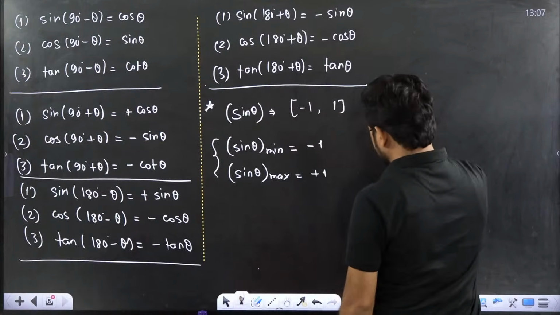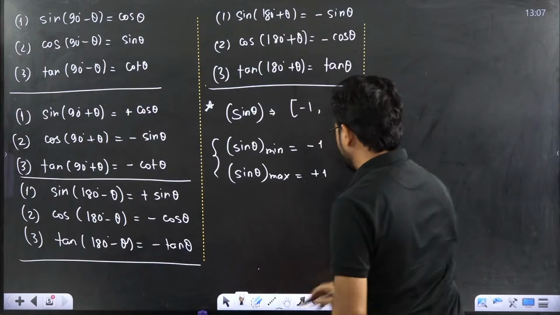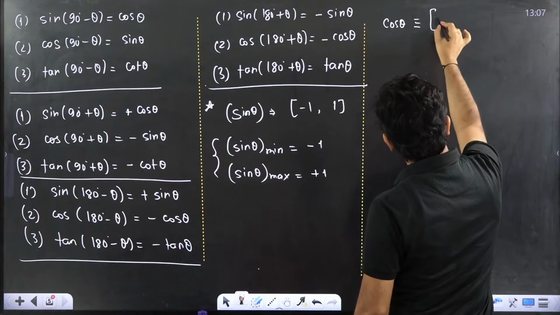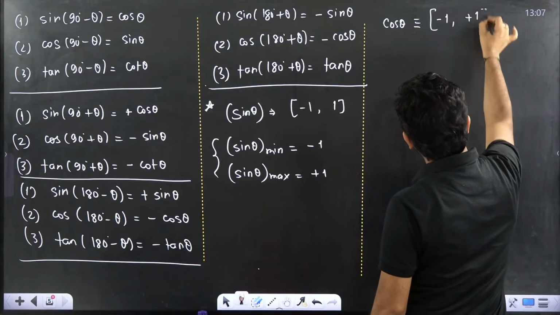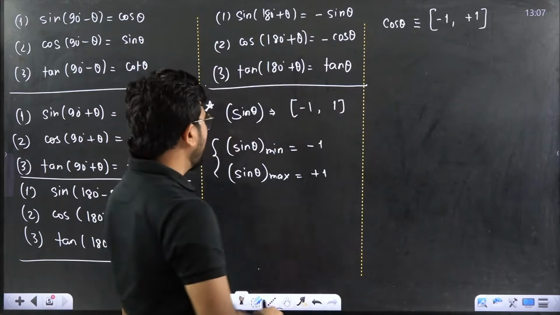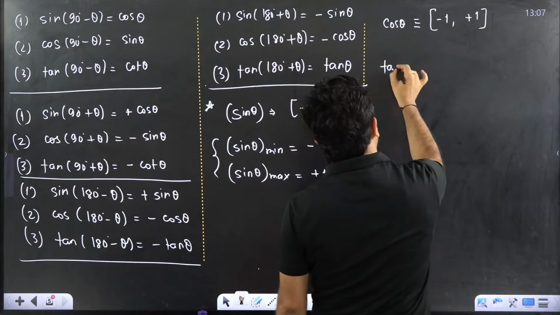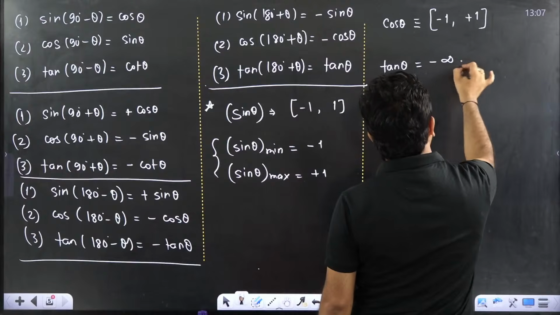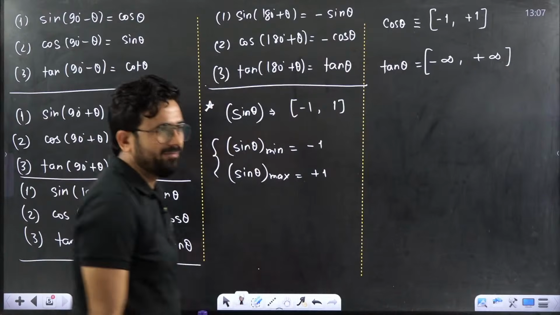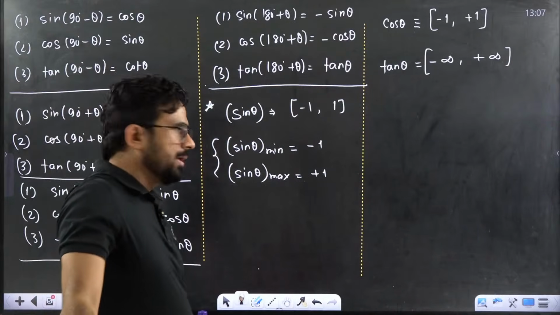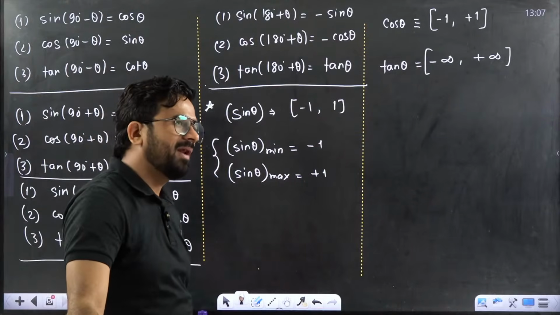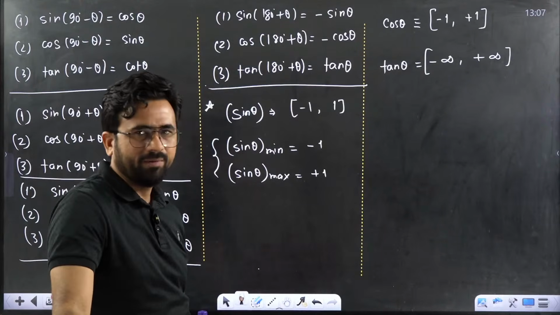Similarly, I can write further that the cos theta value also varies from -1 to +1. This has to be clear to you. Clear? Next is the tan theta value. Tan theta value varies from -infinity to +infinity. This value, everyone has to be clear. Clear or not clear?